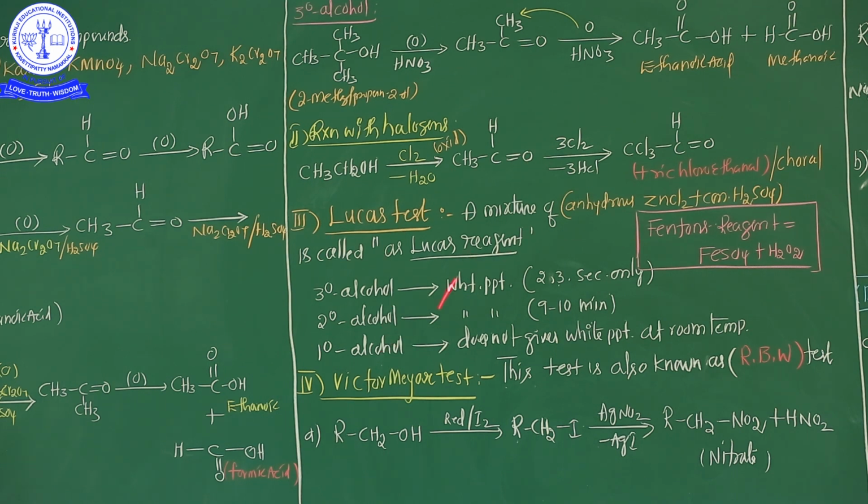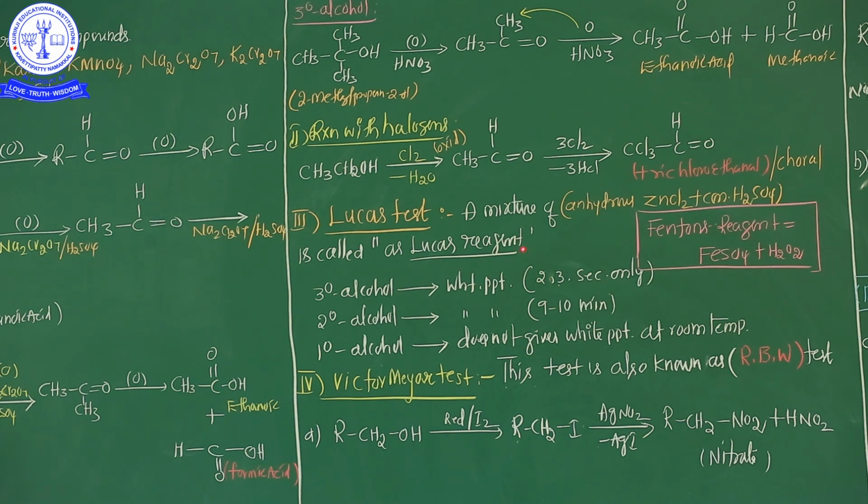important tests: Lucas test, Victor-Meyer test. These are the confirmation tests of alcohol. See here, Lucas. What is the Lucas combination? Important point: a mixture of anhydrous ZnCl2 and concentrated sulfuric acid is commonly known as the Lucas mixture. It's called Lucas reagent.